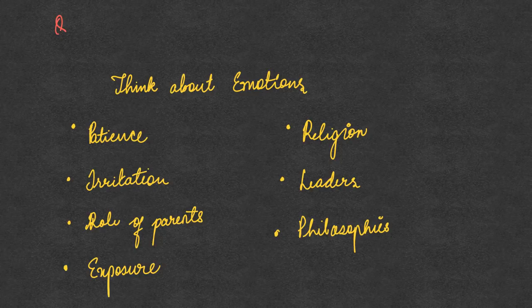When the word says emotional intelligence, start thinking about various emotions and what you would have done to quell that emotion. That itself will form a good answer. So you don't have to worry about writing very high-end concepts to inculcate emotional intelligence. For example, let's say patience. Patience is one emotion. If you don't have patience, we usually become short-tempered. Patience can be cultivated by doing so many things.